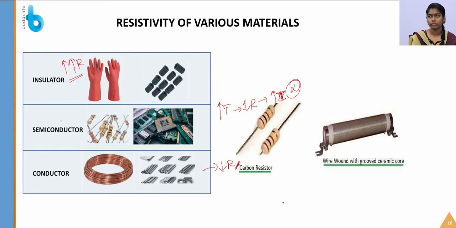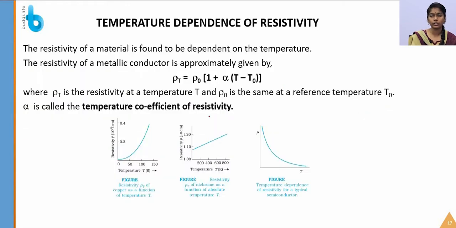Next, this is a carbon resistor figure and the wire wound resistor figure. So there are two types of resistors, one is carbon and another one is wire wound. In your portion, the carbon resistor, the color coding and the combination of resistors, these three topics are neglected from your board exams.